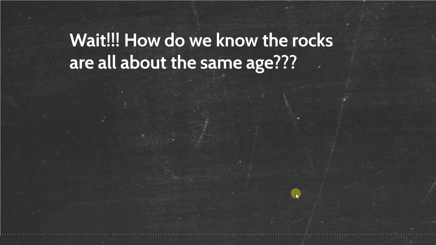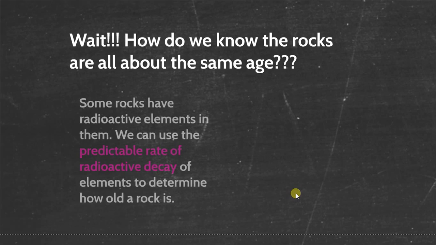So wait, how do we know how old the rocks are? So remember that some rocks have radioactive elements in them, and we can use the predictable rate of radioactive decay, this term will be on the test, radioactive decay of elements, to be able to determine how old a rock is. Remember that some elements decay in what's called a half-life.